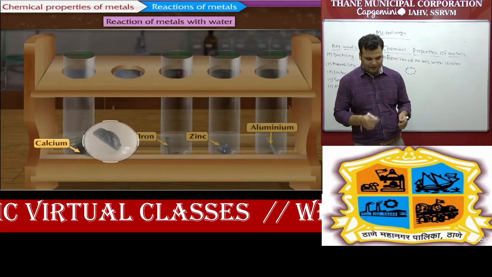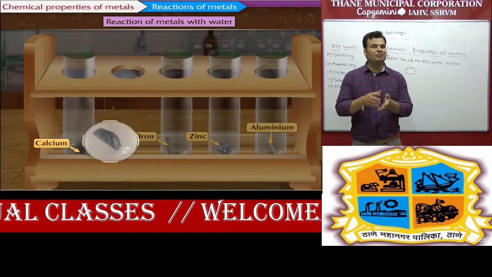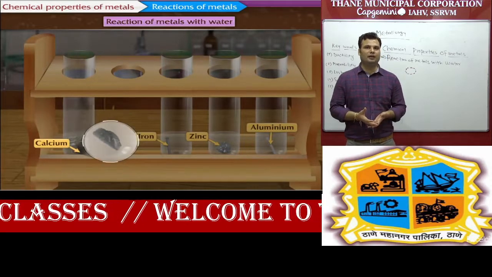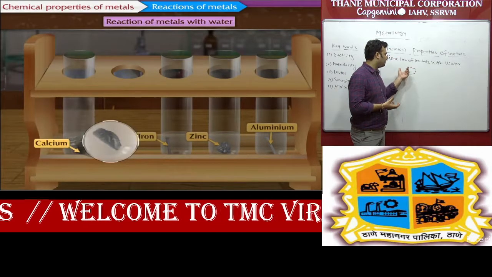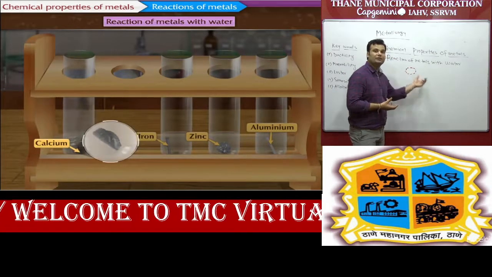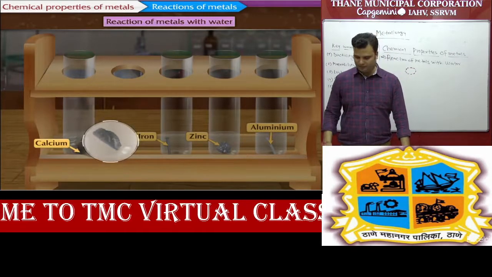They will ask why calcium floats on water. Because calcium is less reactive, it reacts with water but produces a small amount of hydrogen gas, and those hydrogen gas bubbles stick on the surface of calcium, and that's why calcium floats on the water.